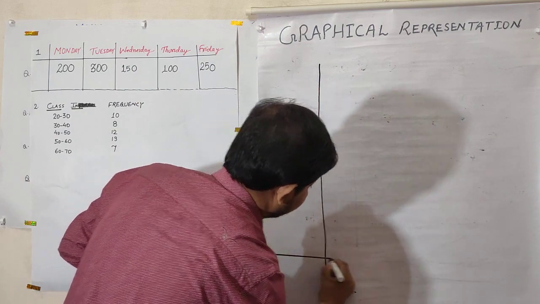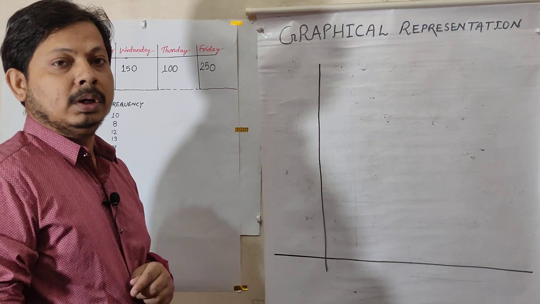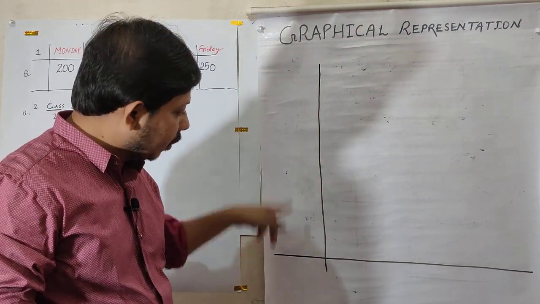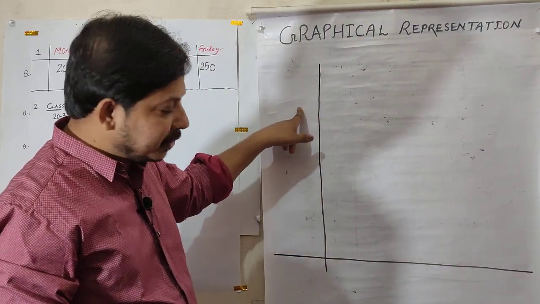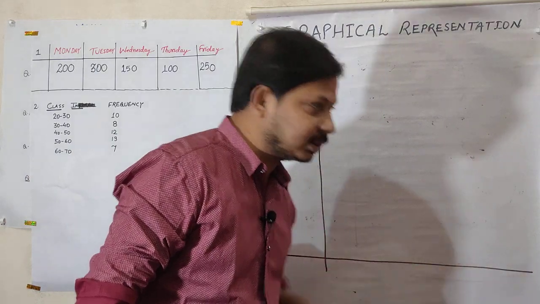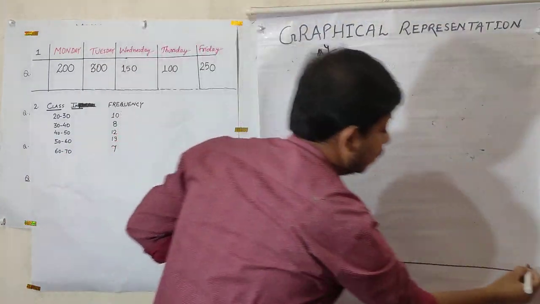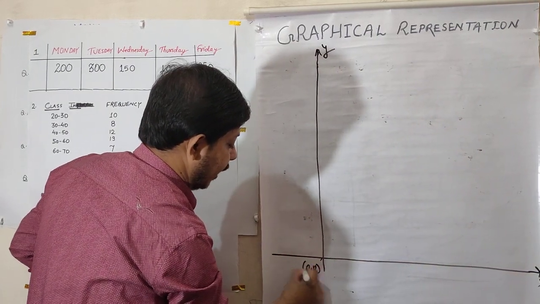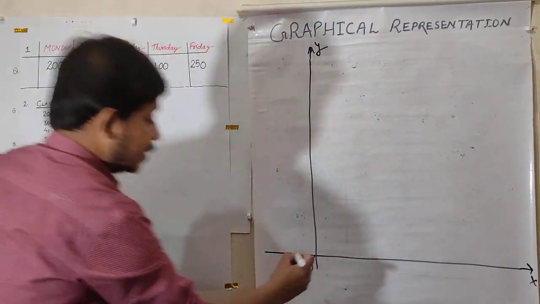Sometimes children always draw this one and think this is right. No, this is the first appearance. The teacher will see your representation and feel you don't know how to draw the x-axis and y-axis. First of all, this is y, this is x. You have to represent this as 0. Very good habit.